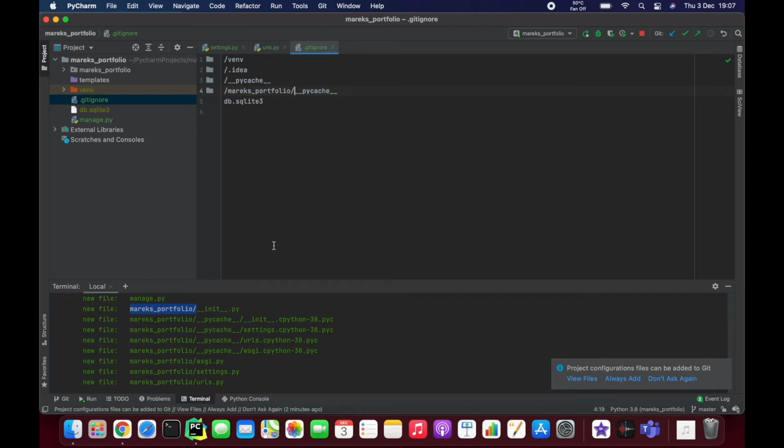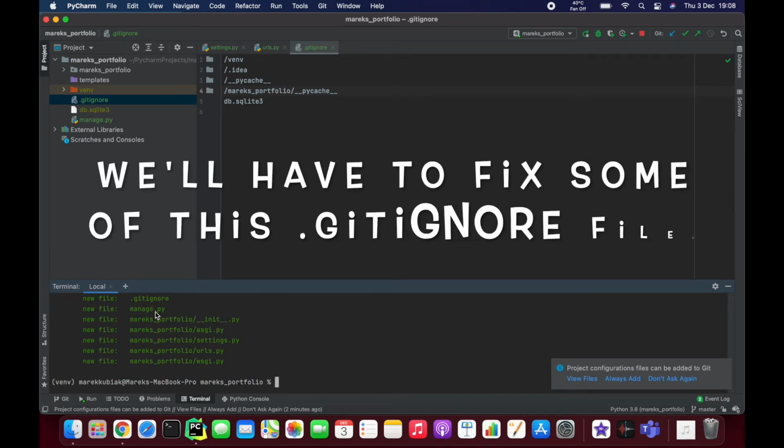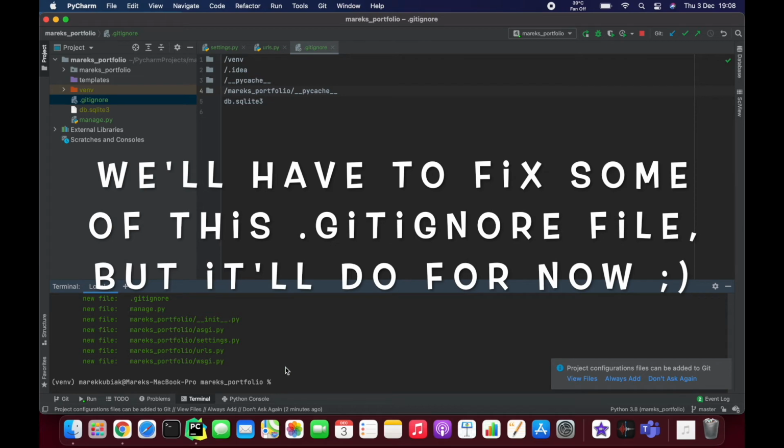Okay, so let's save. Git reset, git add all, git status. And it's good to check. You see, I would make a couple of mistakes there. But I can see now we're tracking only the stuff that I am interested in. Happy out.